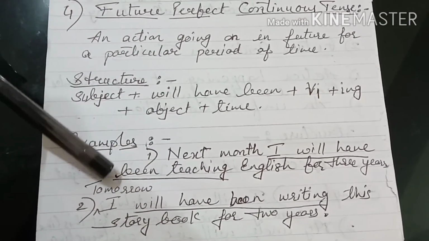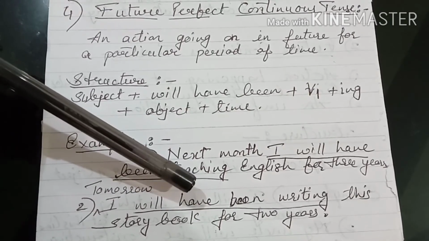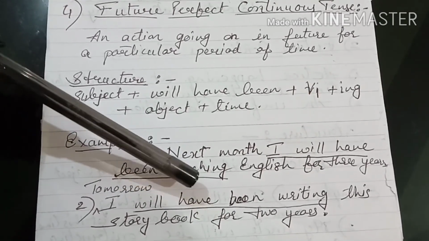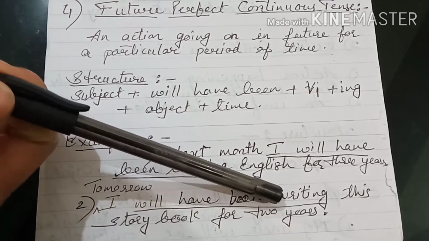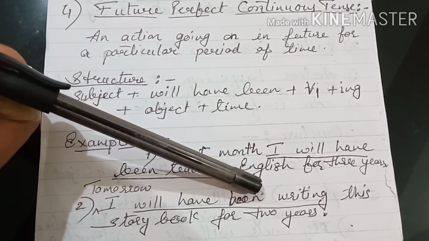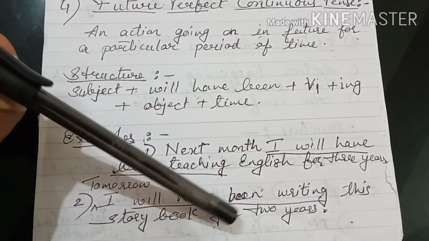Means tomorrow I will be writing the story book. I will not have completed. I will have been writing. But for what time? For last 2 years. Means the action of writing the story will continue, but we know that when that action started, it started 2 years back.